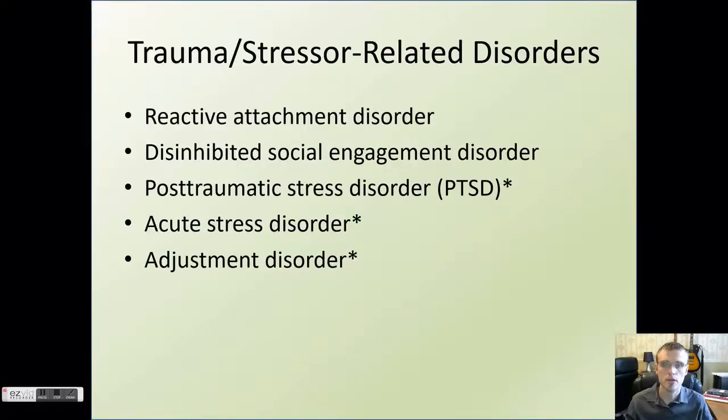Starting off, we will talk a little bit about just which trauma-related disorders we're going to be covering in detail here. It's going to be post-traumatic stress disorder, or PTSD. We'll also talk about acute stress disorder and adjustment disorder. We're not going to be talking quite as much about reactive attachment disorder or disinhibited social engagement disorder, because those disorders are not as often linked with substance use disorders as co-occurring issues.